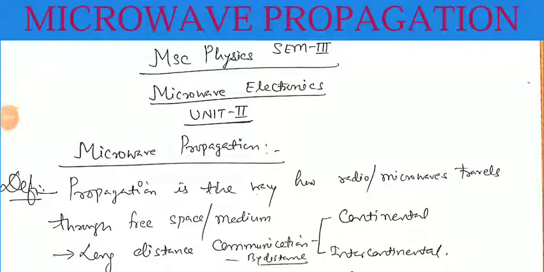आज हम माइक्रोवेव प्रोपगेशंस, that is related with the MSc Physics Semester Third Microwave Electronics में डिस्कस करते हैं। So start from the definition of microwave propagation. What is the propagation? The propagation is the wave by which how the radio or the microwave travels through the free space or any medium.